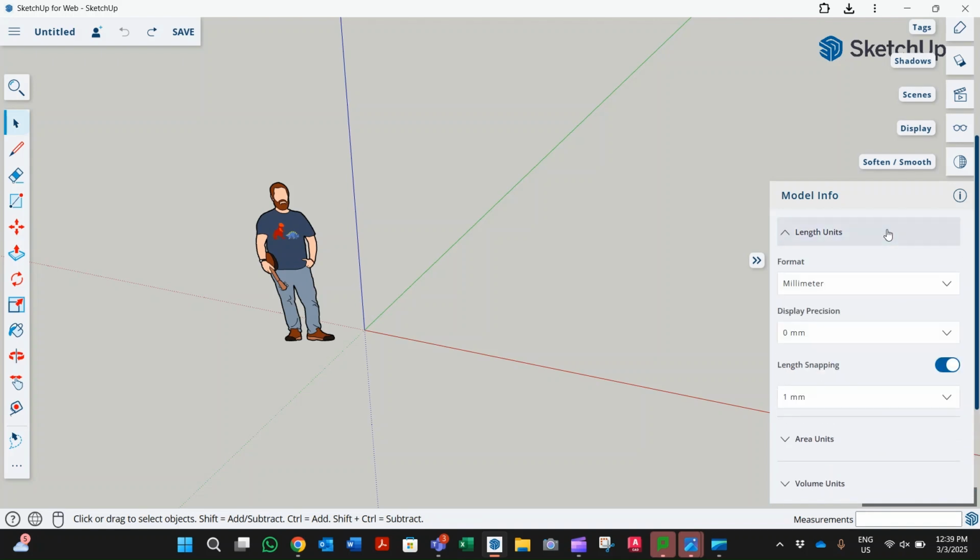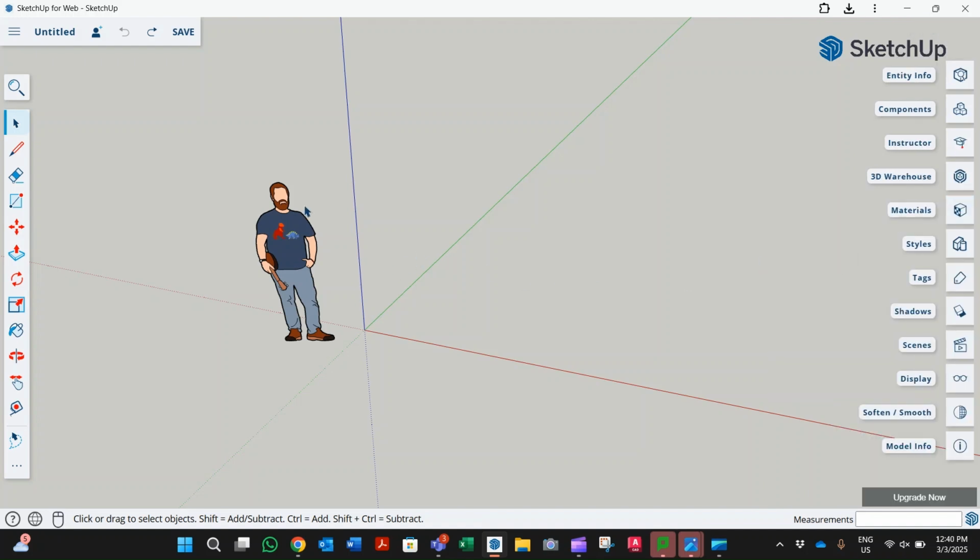I go to length and units. I want to make sure that I'm on millimeters, so drop that down. The format must always be millimeters. The display precision must always be 0 millimeters. We're not working with small tolerances here, so we want a whole number. And then make sure our length snapping is at 1 millimeter. Once that is set, right, these are all the tools you are going to use to draw. Okay, and these are all the features you're going to use for the presentation of your object. Now that's video 1. We're now ready to go. We're set up for the first part of the kickoff task.